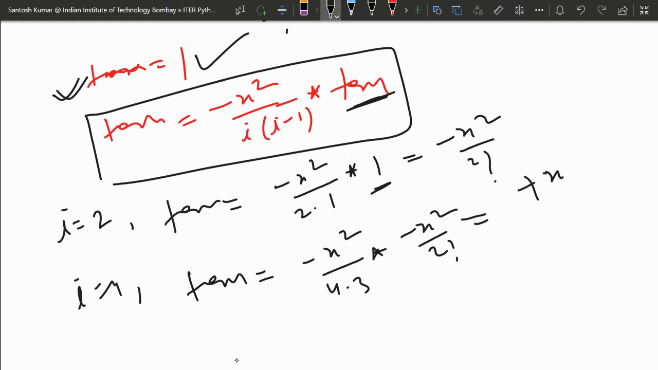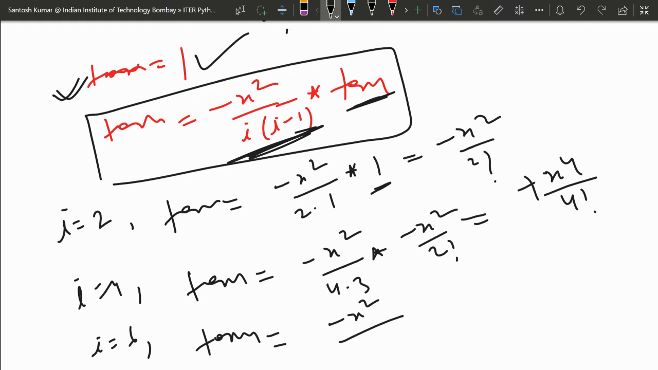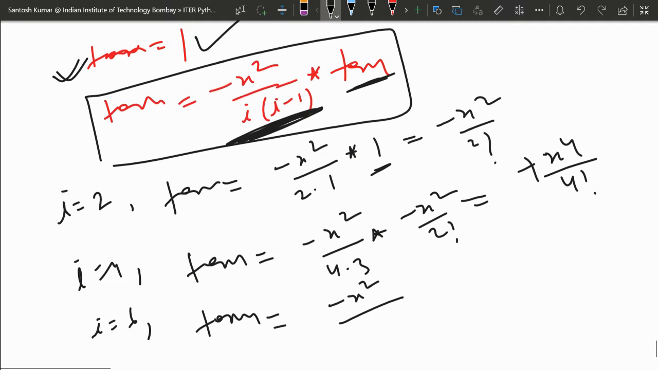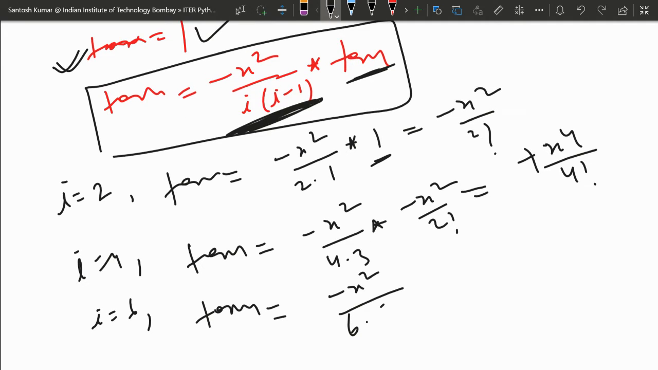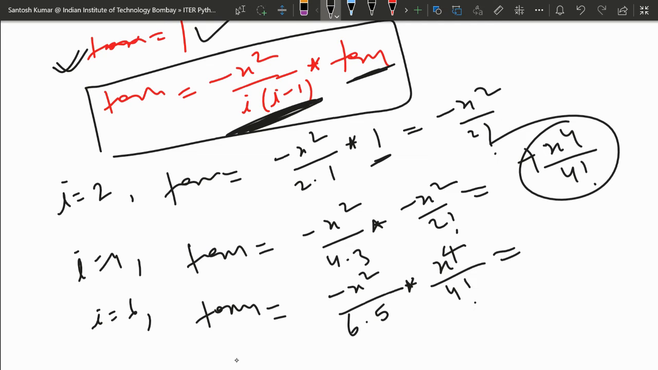So that is minus minus plus x to the power 4 upon 4 factorial in the denominator. Again when i becomes 6, the term is being updated: minus x square upon i into i minus 1. So i is 6, 6 minus 1 is 5, and the term is updated as x to the power 4 upon 4 factorial, the last term we got in the last iteration. So it's minus x to the power 6 upon 6 factorial. So like this it will run.